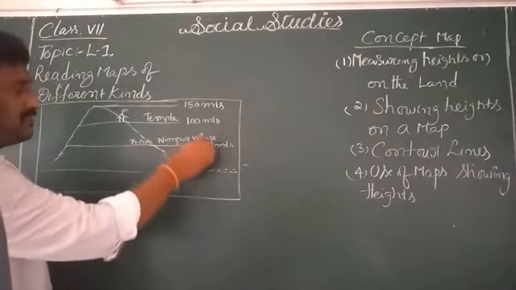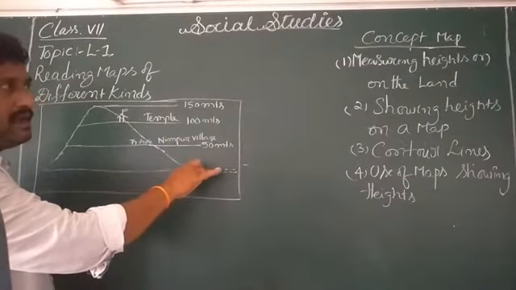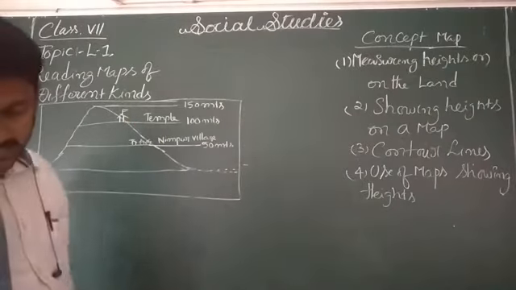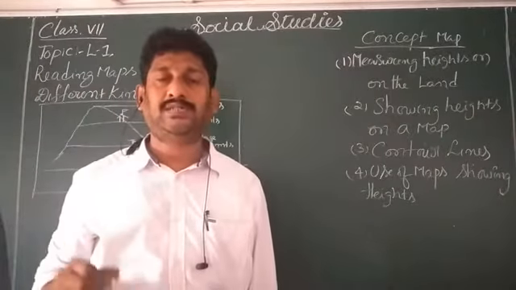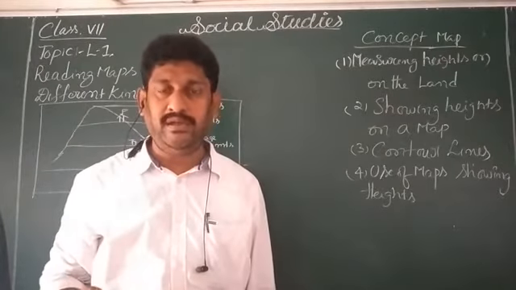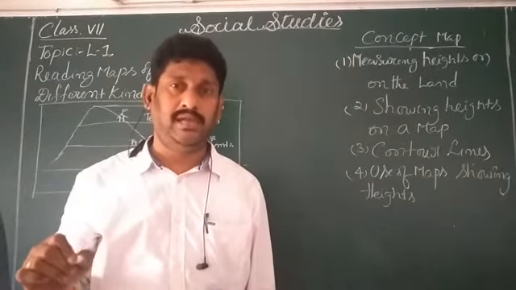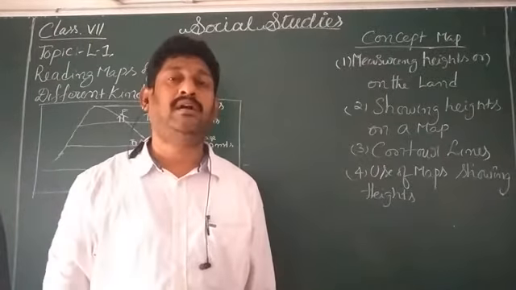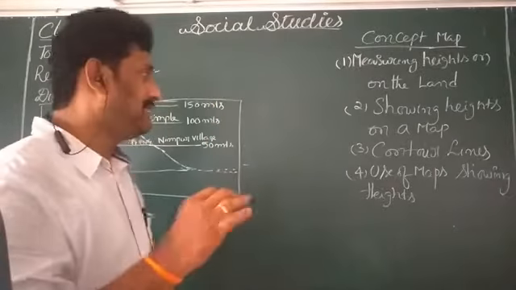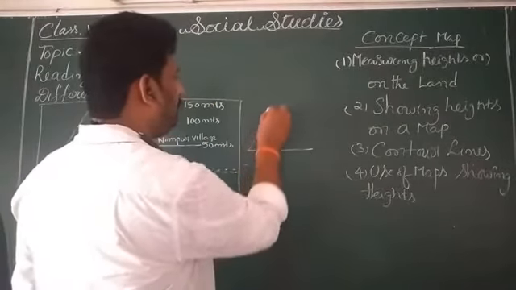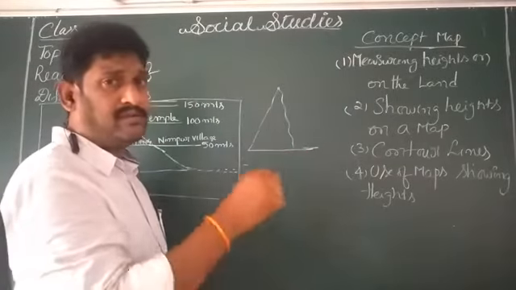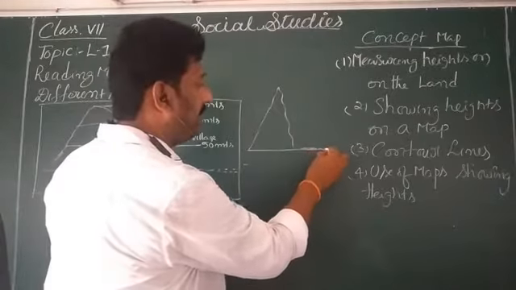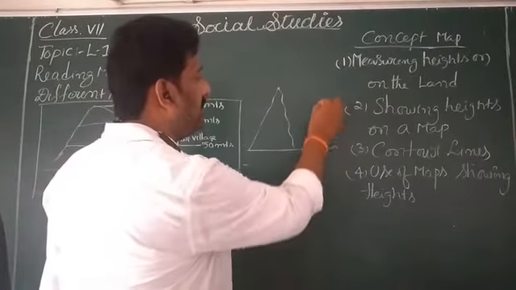So all these measurements are measured from the sea level. Why? Because all heights on the land we measure from the sea level only. Why? Because all the seas are connected with each other on the surface of the earth. For example, if you want to take the measurement of the height of a mountain or hill, we can calculate from the mean sea level.